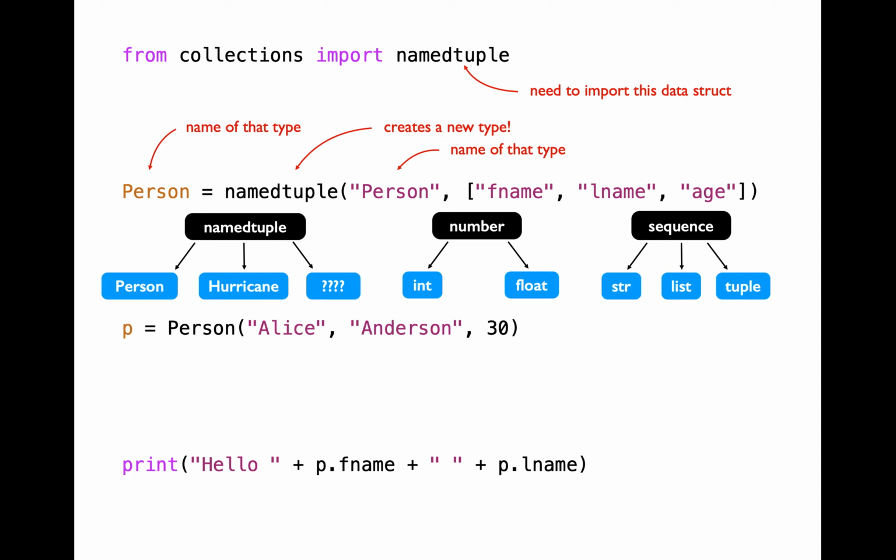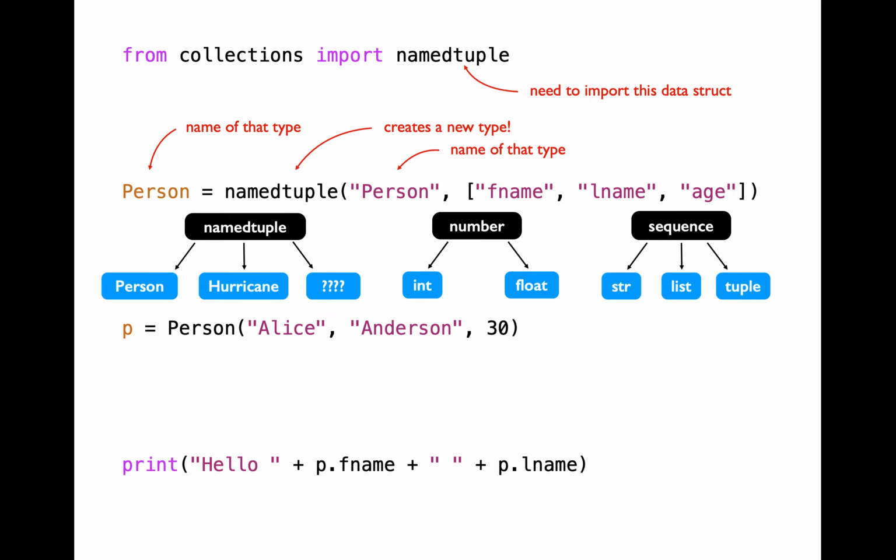Let's understand more about namedtuple here. Integer and float are subtypes of the type number. Similarly, string, list, and tuple are subtypes of the type sequence. Namedtuple is going to enable us to create various types. It is not a type on its own. We'll be able to create custom types like person, hurricane, or any other type that you want to create for storing your data set.